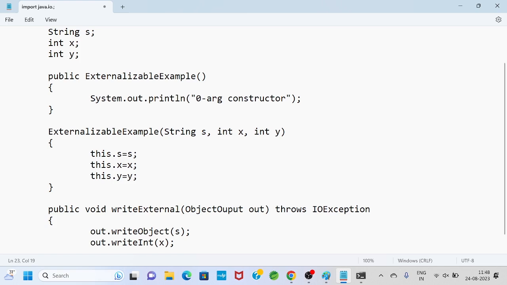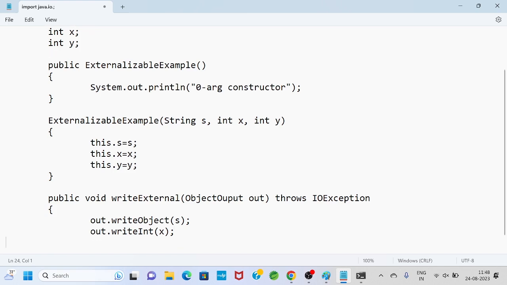Suppose I want to write two properties. There is a method coming from the ObjectOutput class, writeObject. So within the method, what argument am I passing? An object of type ObjectOutput, a class coming from the java.io package. That's why it is invoked by the out object.